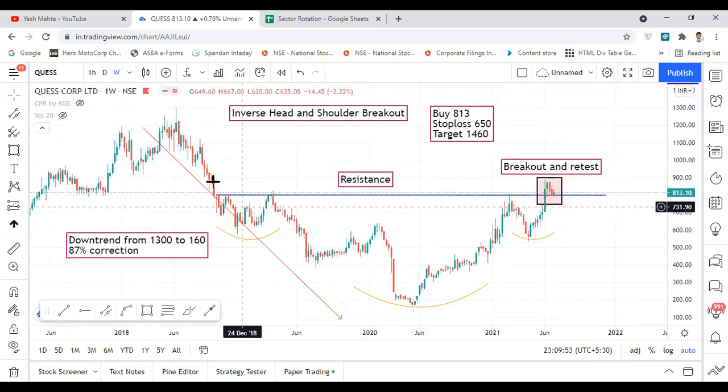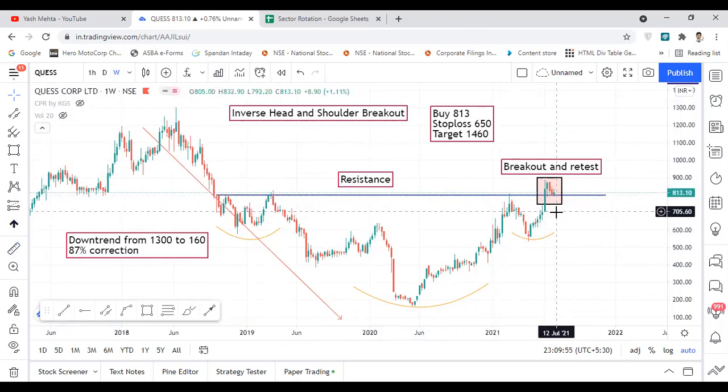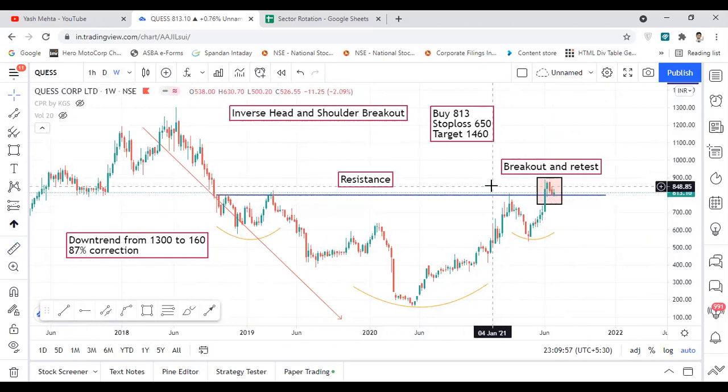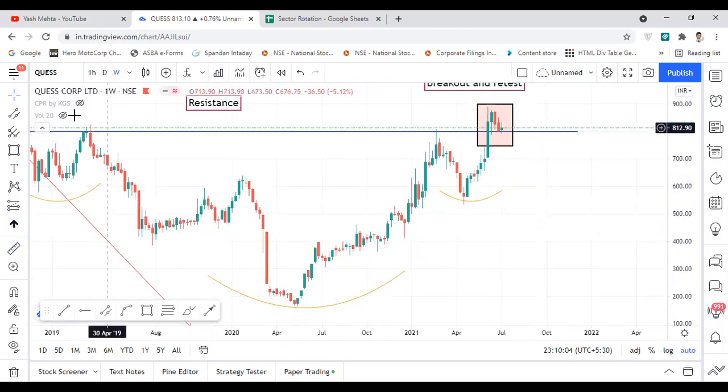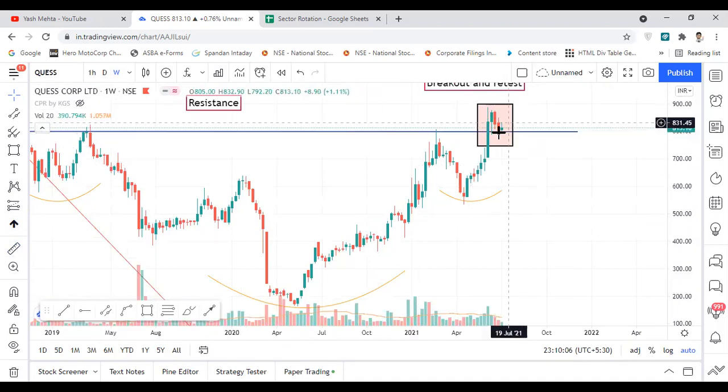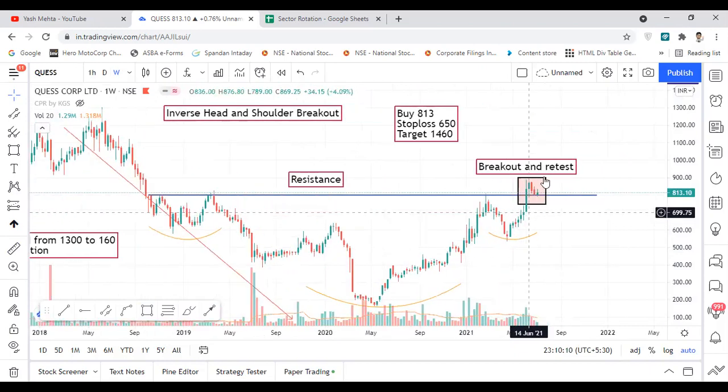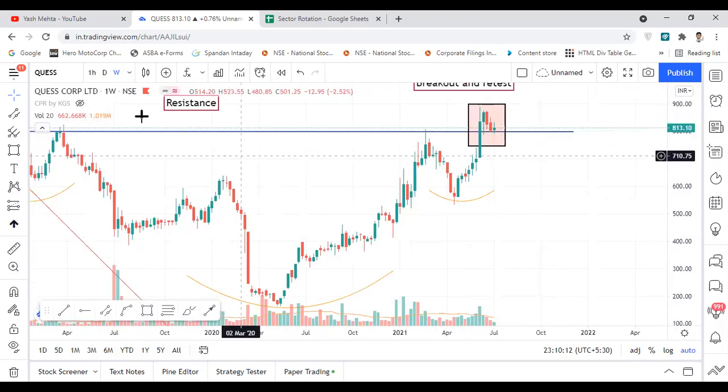So after this downtrend, it had formed an inverse head and shoulder pattern, which is a reversal pattern after a downtrend. And after this, the uptrend in the stock started. Basically, it had given a breakout already in this case, as you can see here. Also, the volumes were very high in this case. Now here it broke out, and now it is retesting at this particular level.